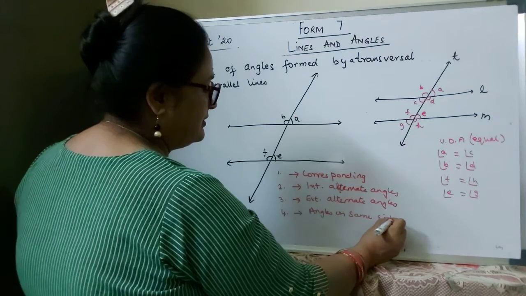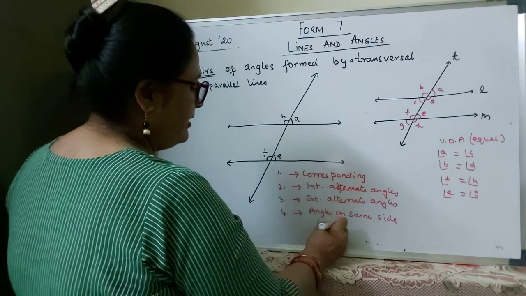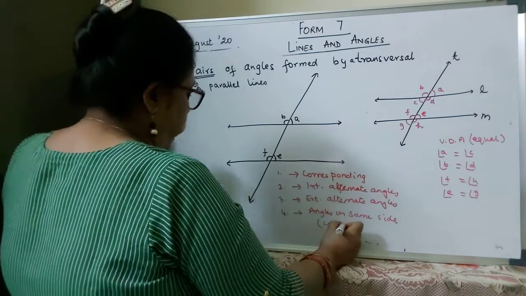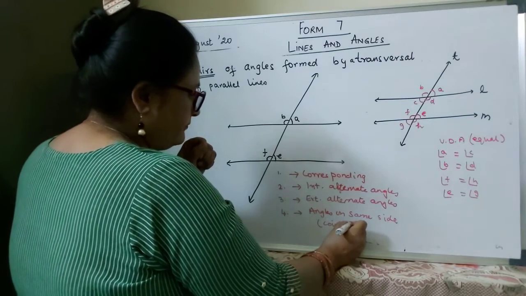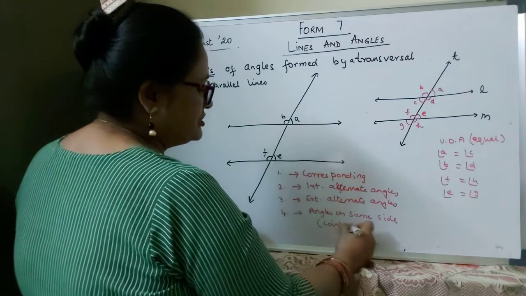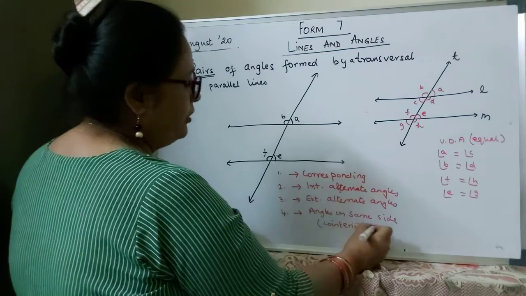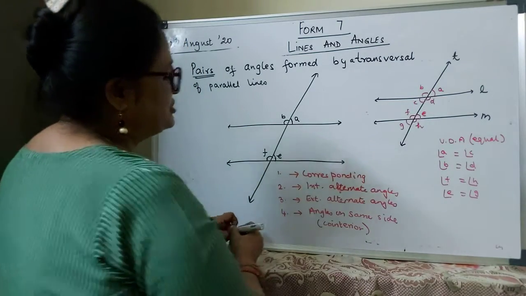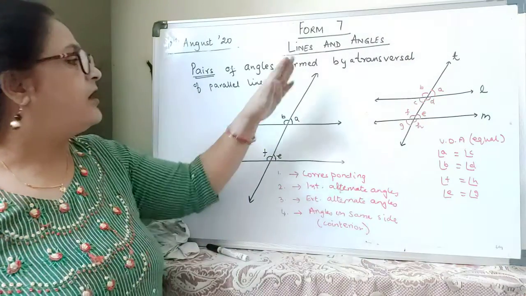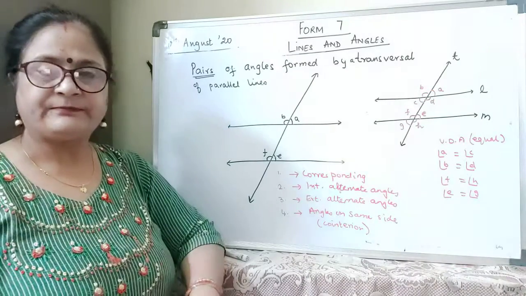Co-interior angles. Find out the relationship between these angles according to the measures.